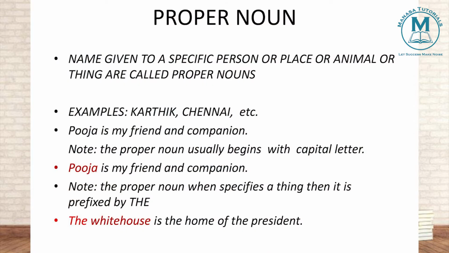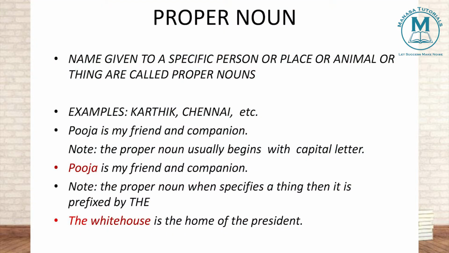I don't say students. Students means I'm talking about common people, a group of people. But when I say Karthik is a student, I'm specifying that Karthik is one particular person, so I'm using a proper noun. I'm using the specific name of a person, Karthik. And if I'm going to a place, I don't say I'm going to a city. I say I am visiting Chennai. So I'm specifying the name.